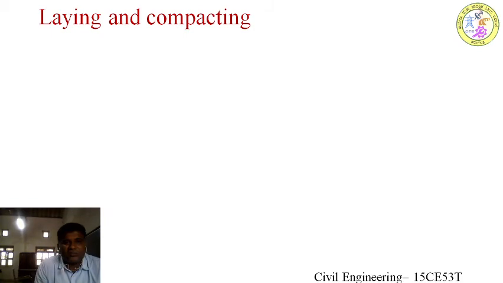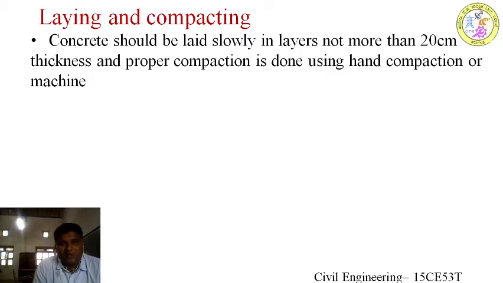After proportioning and mixing, the concrete will be laid within the formwork, and it should not be dropped from a height above 0.6 to 1 meter, because segregation will occur. Concrete should be laid in layers of 20 centimeters, because if you add more, compaction becomes difficult, since your vibrator needle is not going to go into it and there will be no compaction. If there is no compaction, there are more voids, and these voids decrease the strength of the hardened concrete, so compaction will be done.